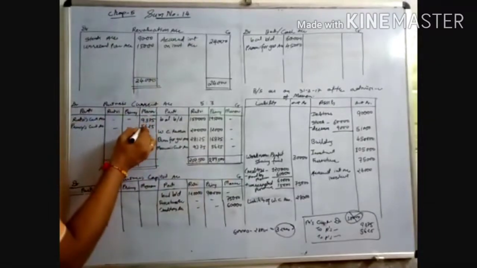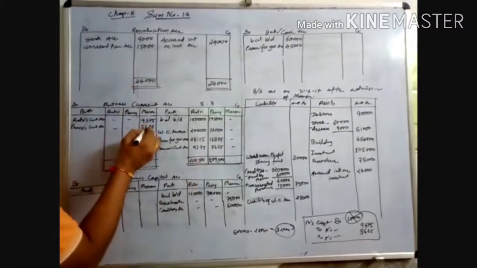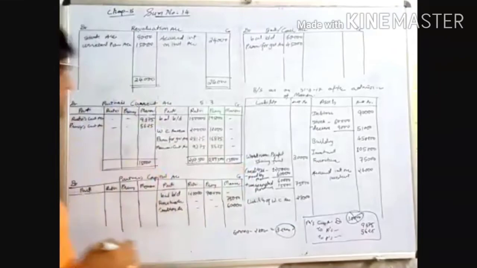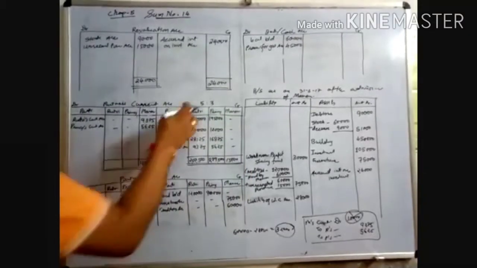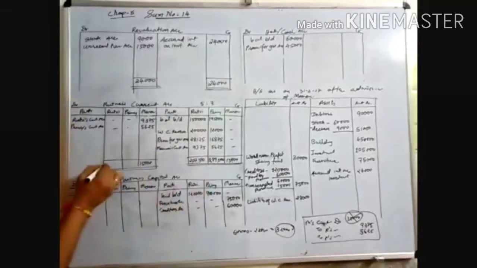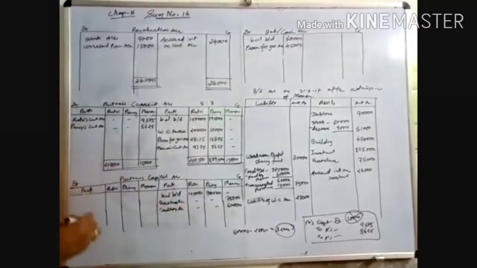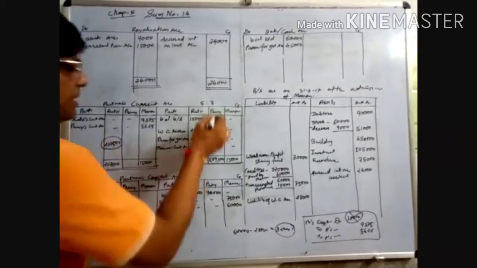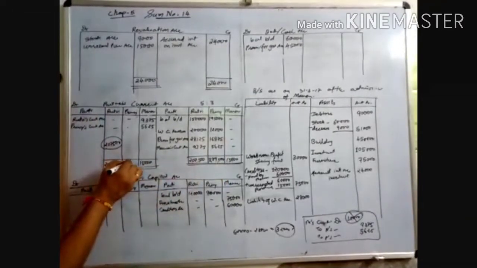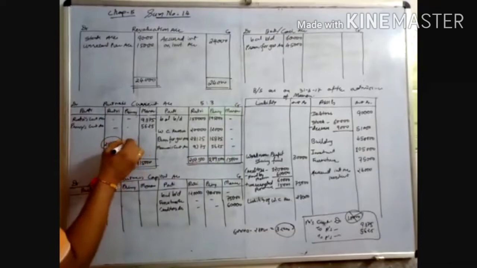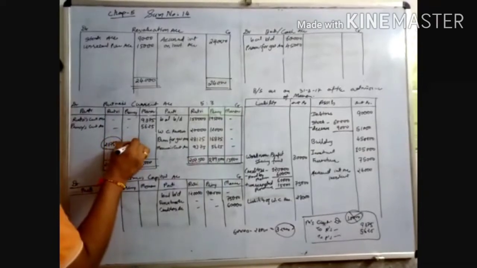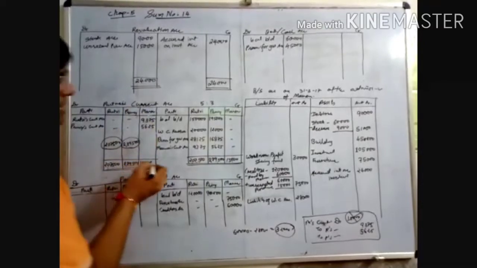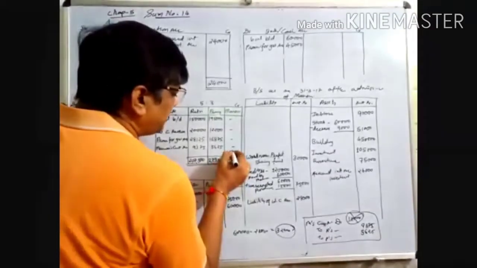And Manan's 15,000 total is more on the debit side. When we do the totaling, Rutvi's credit side is more, 2,07,500, which you write down on the debit side, and the difference is the same amount because no amount is on the debit side. Prince's 2,29,500 credit side total, no amount on the debit side, so the same amount will be in the difference. And Manan's debit side total is 15,000, credit side no amount, so the difference is 15,000.